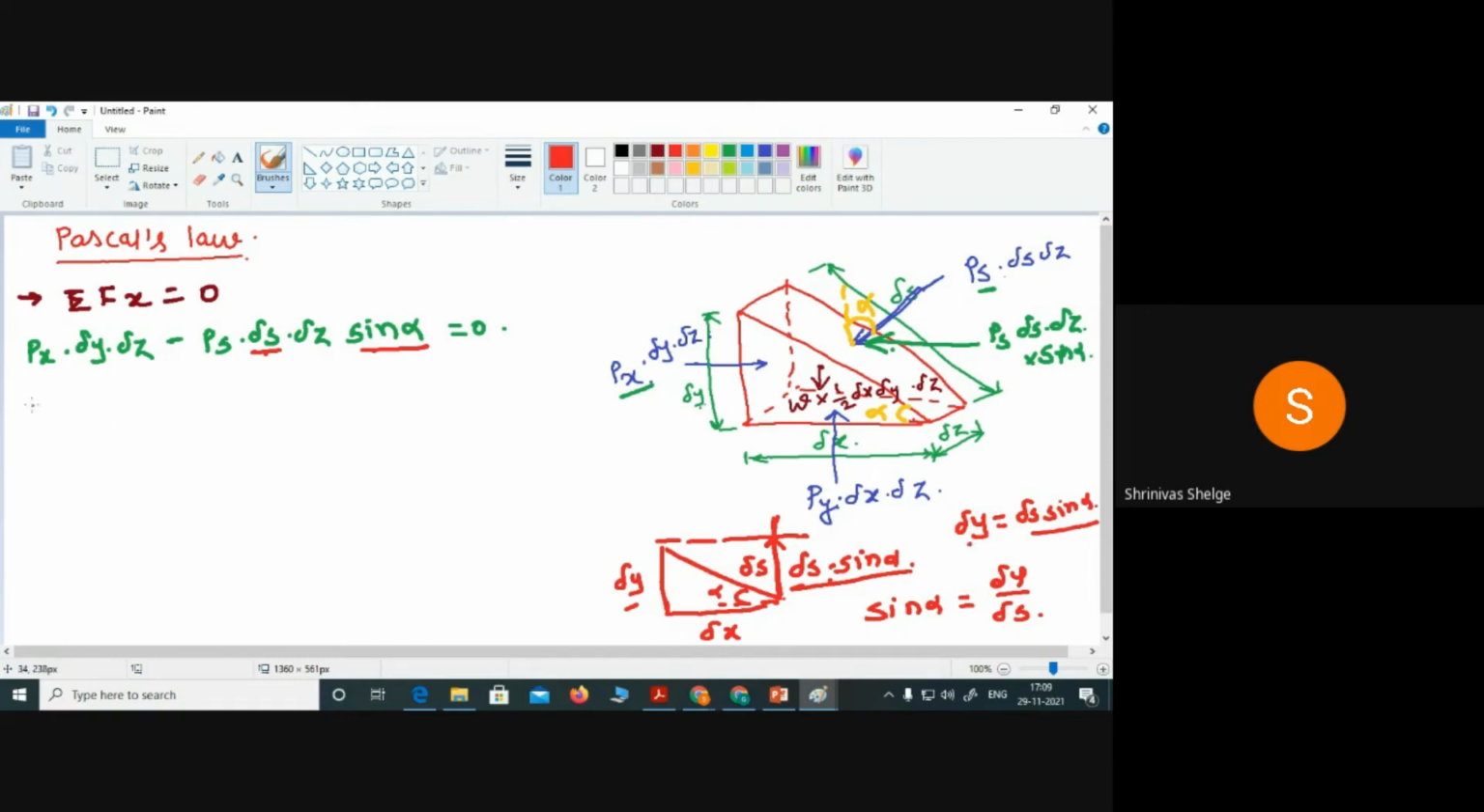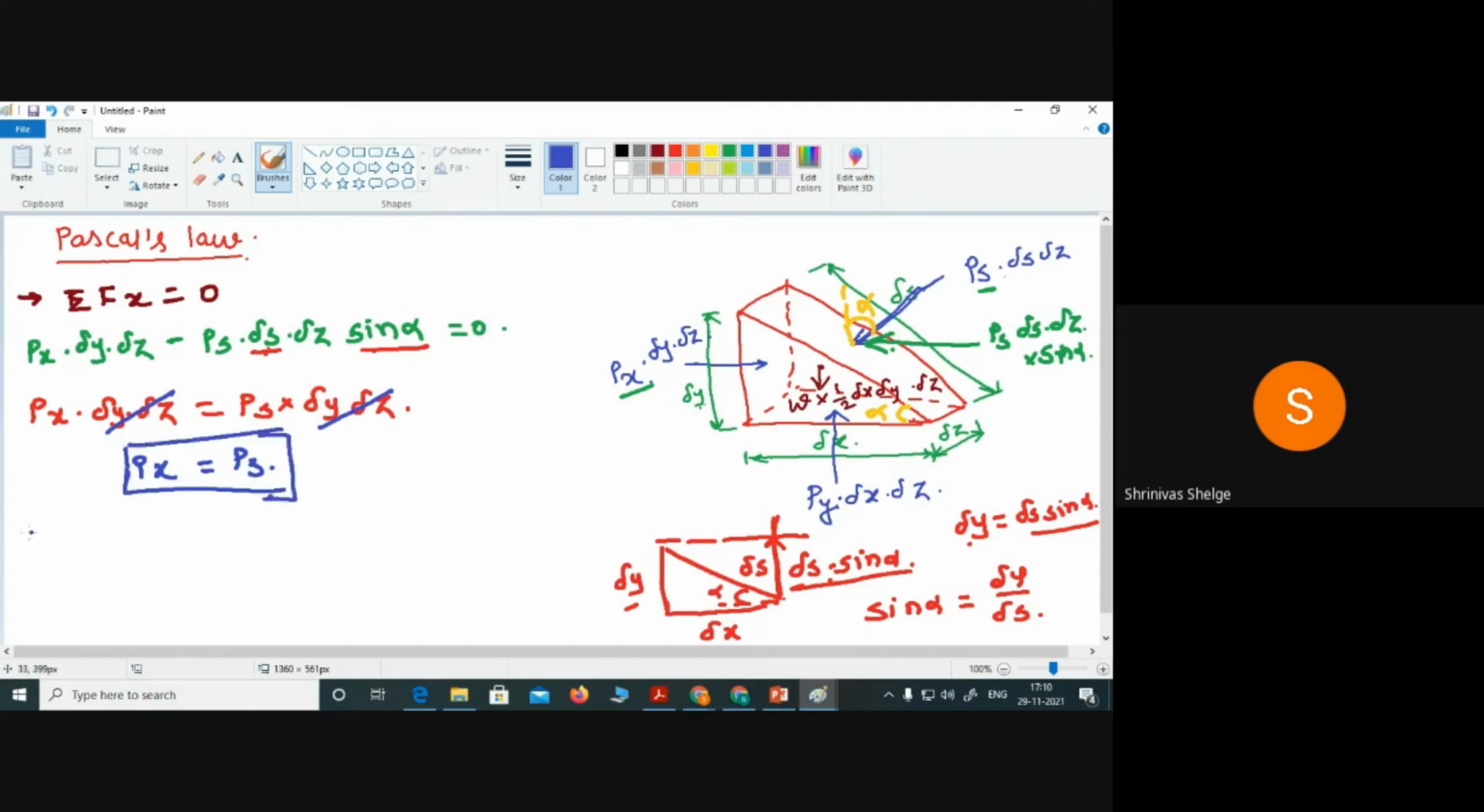Therefore I can write here Px into delta Y delta Z equals Ps into delta S sine alpha, which is delta Y into delta Z. So these two terms get cancelled, and finally we get Px equals Ps. So the pressure acting along the x direction is equal to the pressure acting along the s direction. Getting my point? Correct?